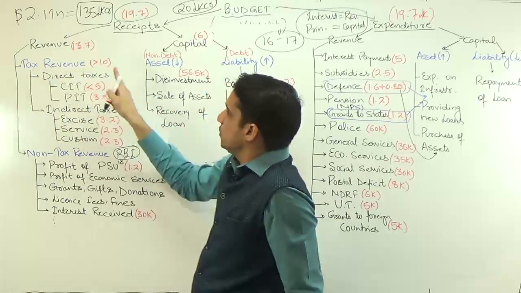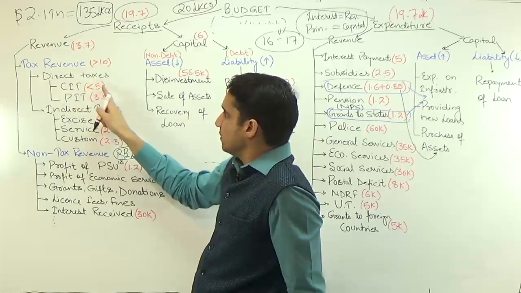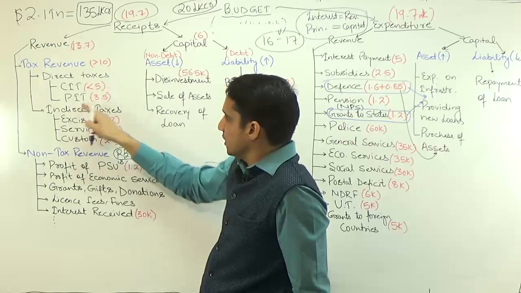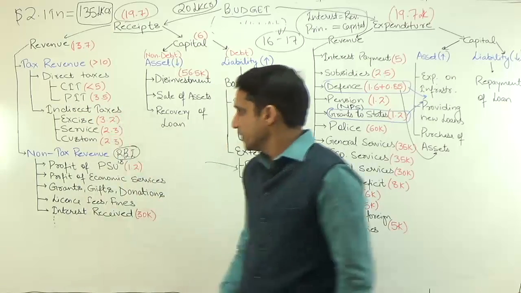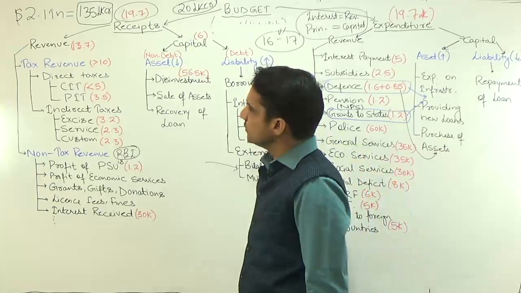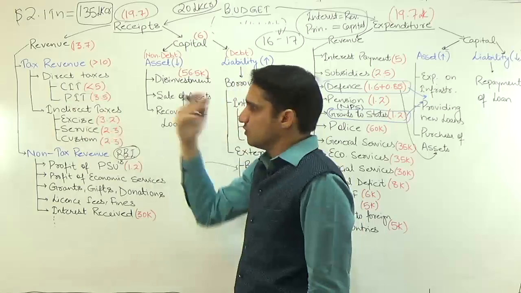The tax revenue is more than 10. Under direct tax, corporate income tax is roughly 5. Personal income tax is 3.5. Excise duty is 3.5. Service tax is 2.3 and customs is 2.3. In exams, the decreasing order of these taxes has already been asked.